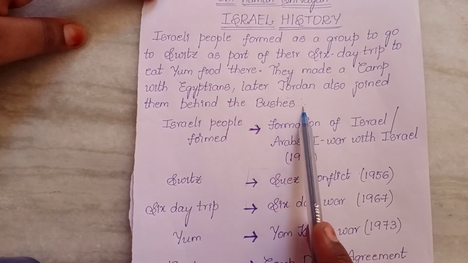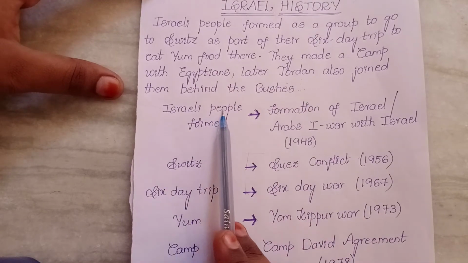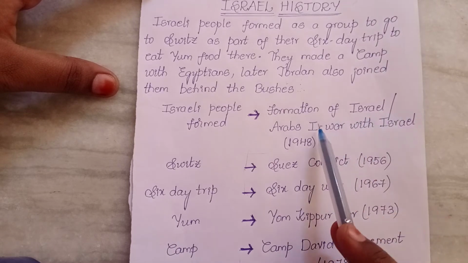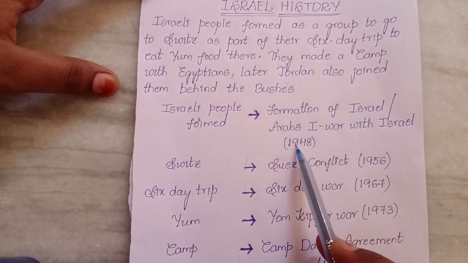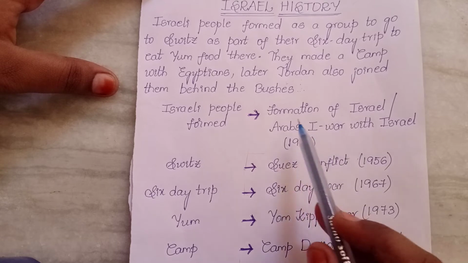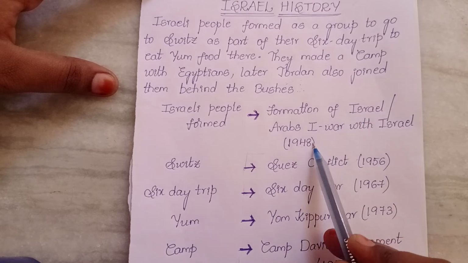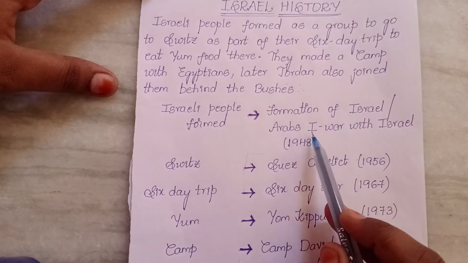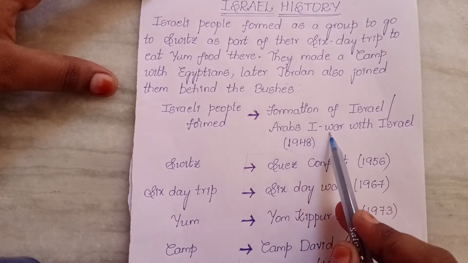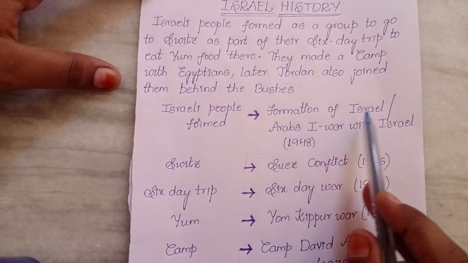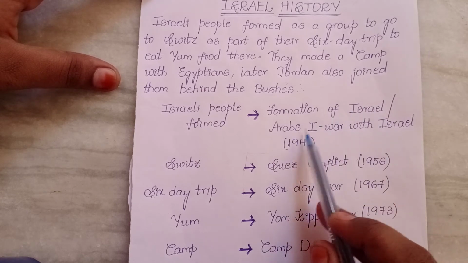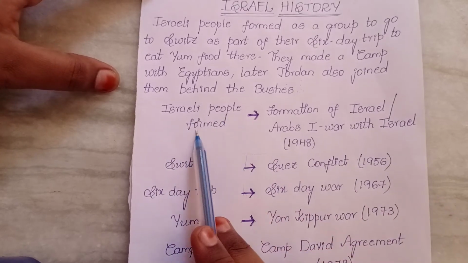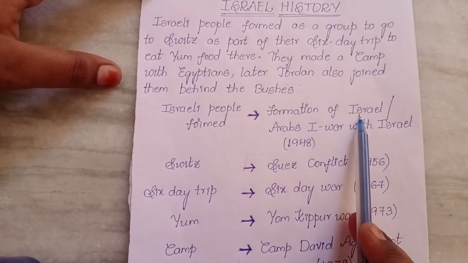Please remember this sentence. See, Israeli people formed represents the formation of Israel. That happened in 1948. After the formation of Israel, in the same year, Arabs who hate Israelis waged their first war with Israel. See, formation of Israel, and then Arabs attacked them. That is Arabs' first war with Israel. Israeli people formed represents the formation of Israel.